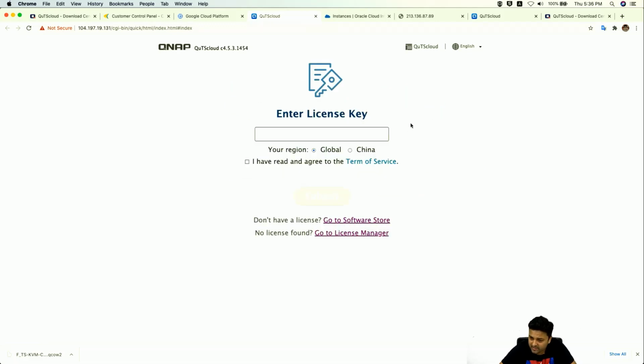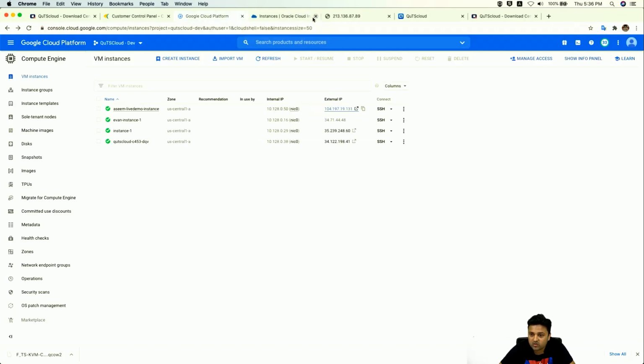You will be asked for a license key, so you have to go purchase QuTScloud from the software store, activate the license, and enter the license key here. Okay, so this completes our first demo, about how to install QuTScloud, or how to set up QuTScloud on Google Cloud platform.